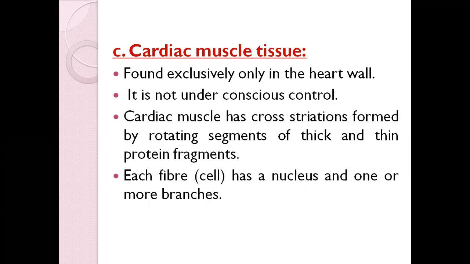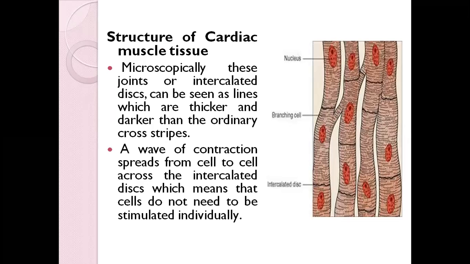So remember, cardiac muscle tissue has cross striations, and each cell or fiber has one nucleus. They have an intercalated disc which separates them from one another, and they also have some branches. This intercalated disc is very thick and has a very dark color. Whenever a contraction is needed, it acts as a wave. Wave means it moves from one cell to another, passing the information.